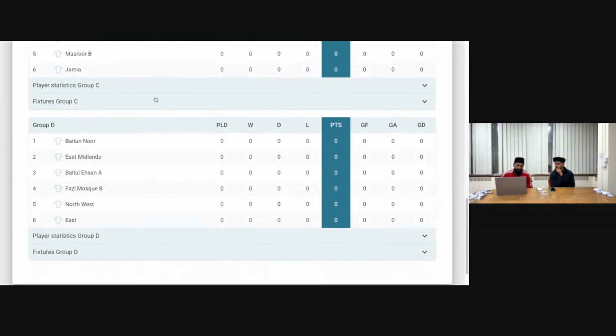And Group D is Betul Noor, East Midlands, Betul Ehsan A, Fazl Mosque B, Northwest, and East region.